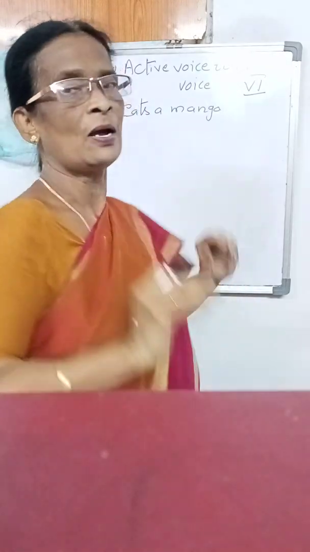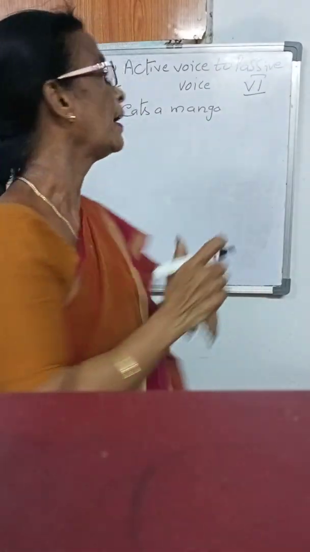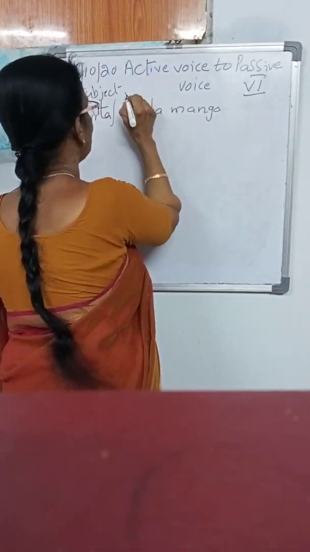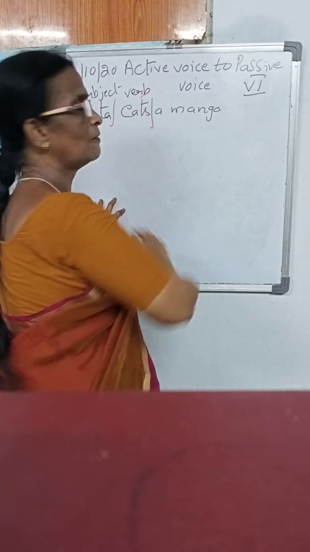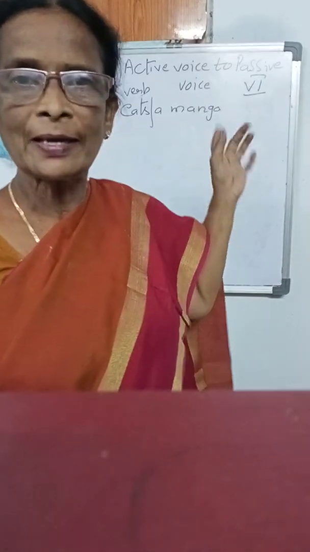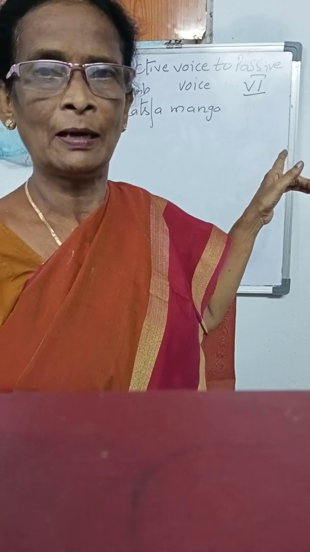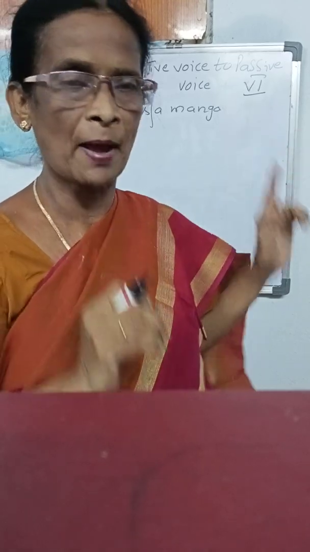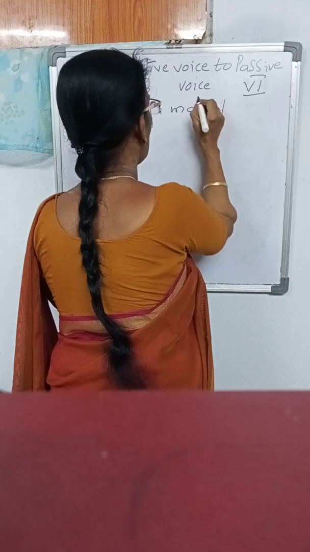In this, what is the verb? Eats is the verb. What is Sita eating? A mango. A mango is the object.